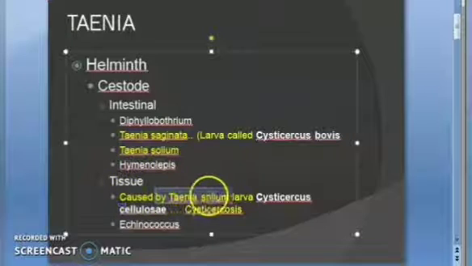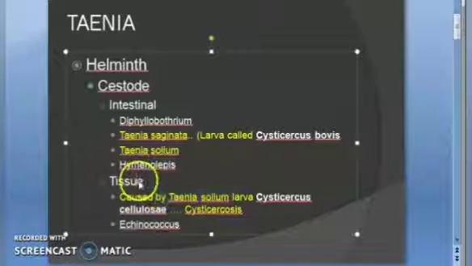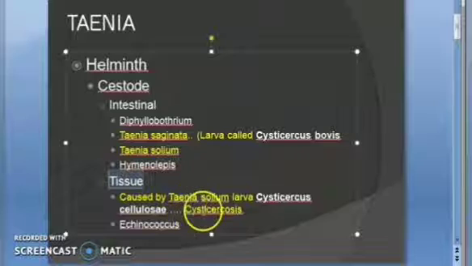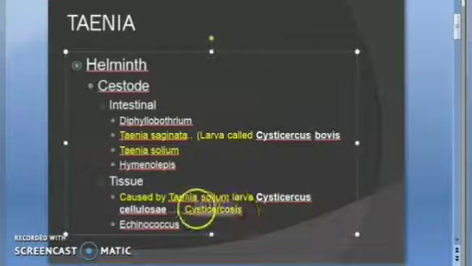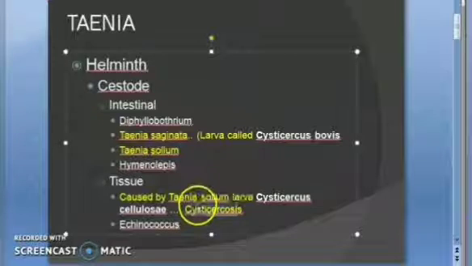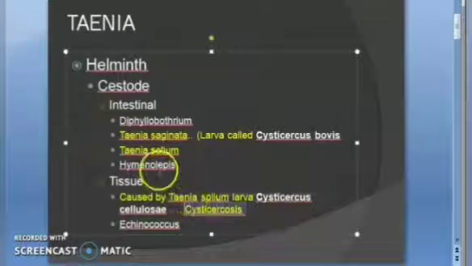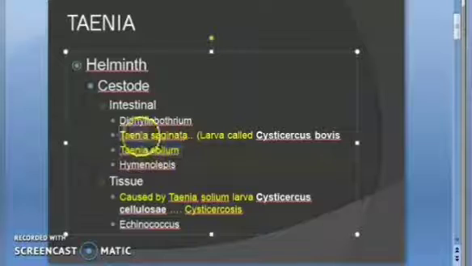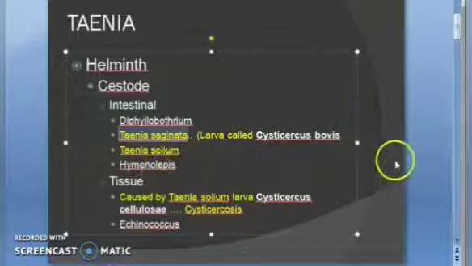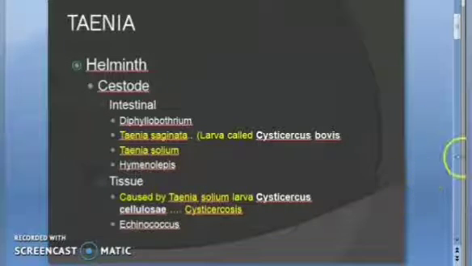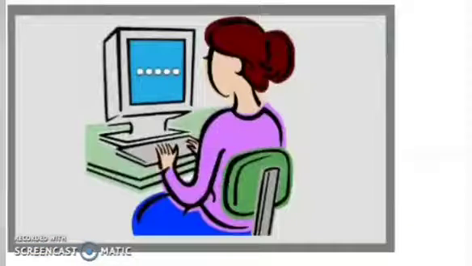This Taenia solium also causes a tissue problem, which is called cysticercosis. So in the exam, if they ask you cysticercosis, Taenia solium, or Taenia saginata, then you should write the same stuff that we are going to teach you now. Okay. Shall we get started? Okay, welcome. Let's move on.